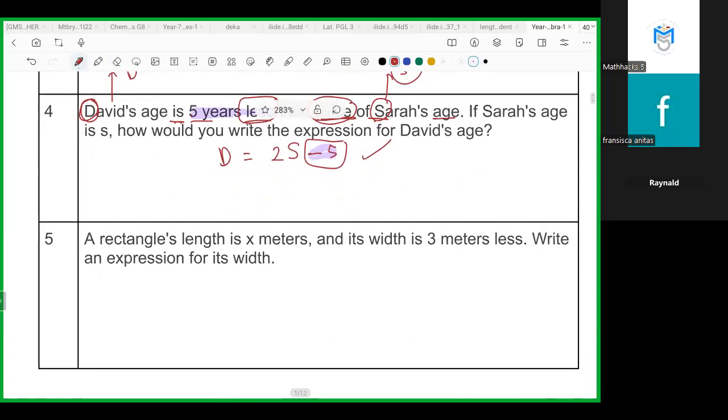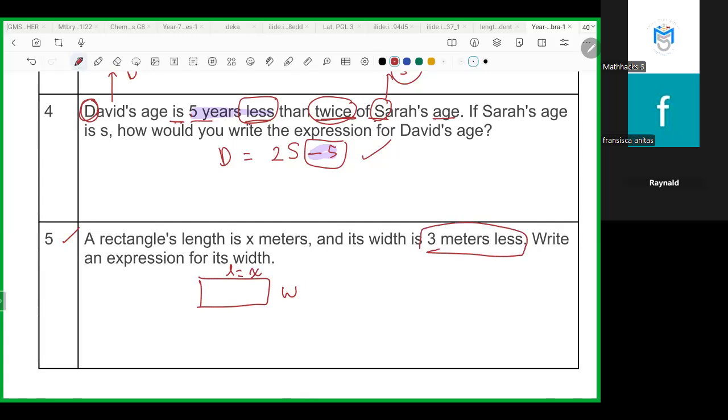Number 5, rectangle length. Before we solve these questions, you can illustrate this as a rectangle. A rectangle always has length and also a width, right? Length is X. And then width is 3 meters less.